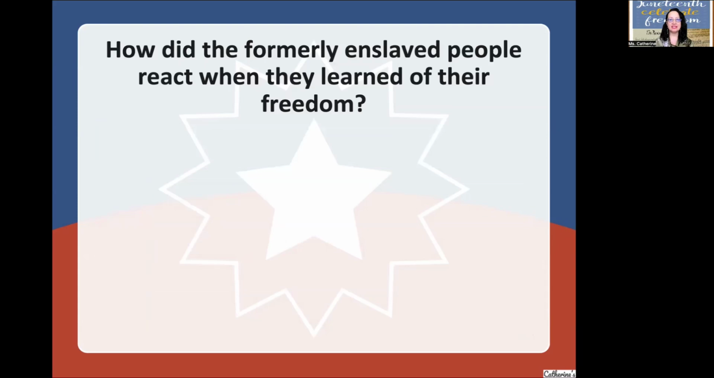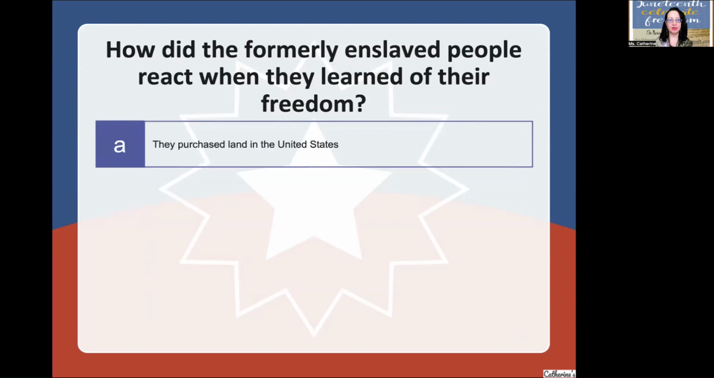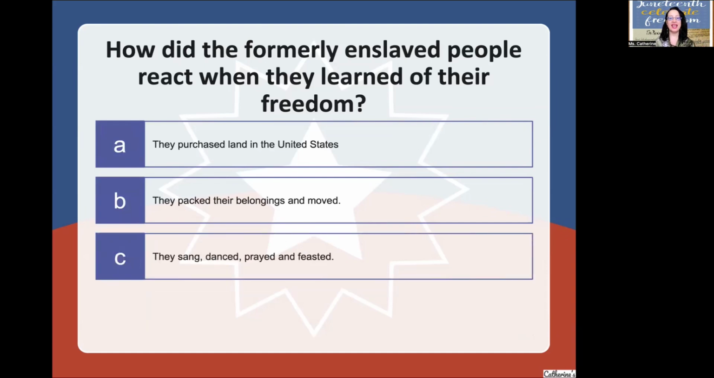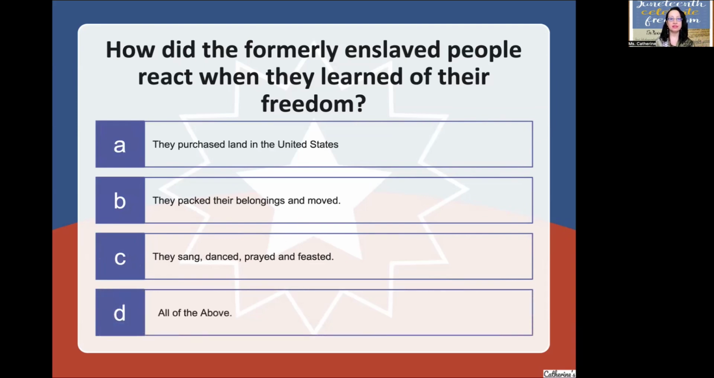How did the formerly enslaved people react when they learned of their freedom? When we say react, we're asking how the formerly, in the past, enslaved people responded when they learned of their freedom. They purchased land in the United States. They packed their belongings and moved. They sang, danced, prayed, and feasted. Or all of the above. Again, how did the formerly enslaved people react? They sang, danced, prayed, and feasted. Good job.